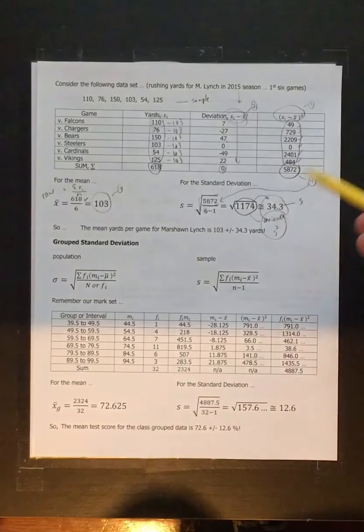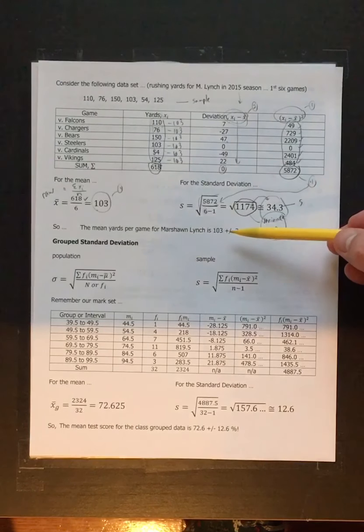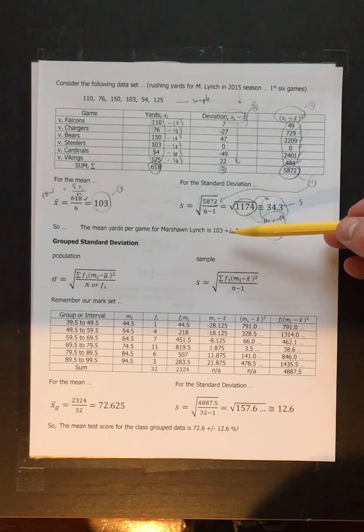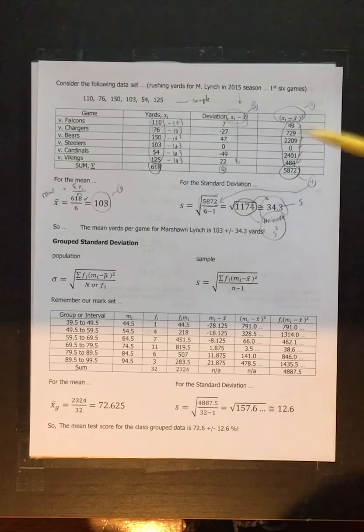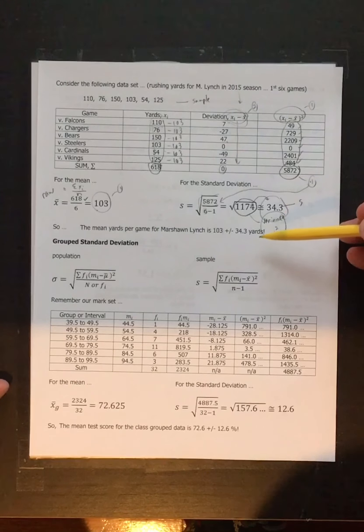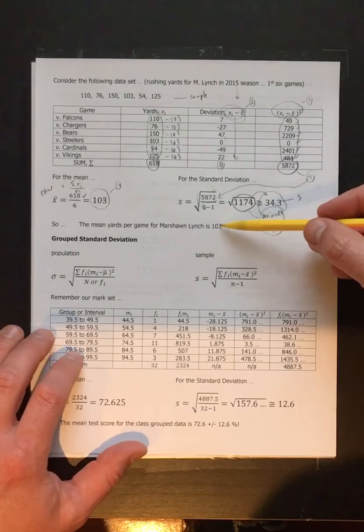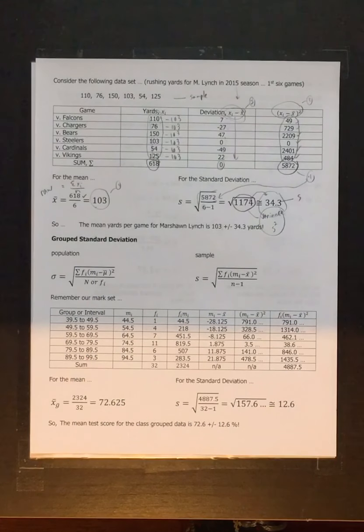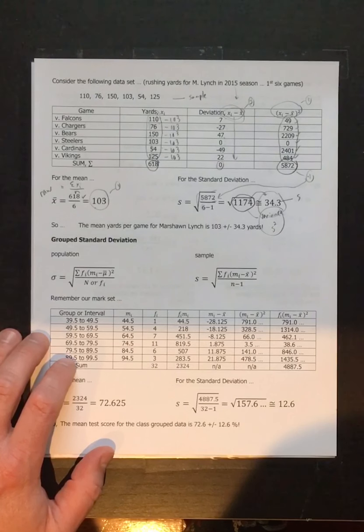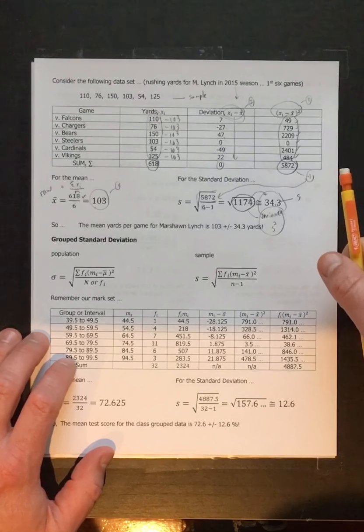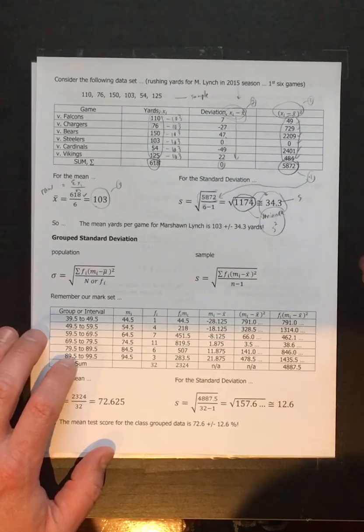Okay, which means that this 103 is a halfway decent measure, but it's really not that accurate of a measurement of how well Marshawn Lynch is going to do in his next game. Or maybe 5 games into the future, who knows? So we can't really look at this 103 as having a terrible amount of accuracy. Maybe we'll get more and more consistent as the season wears on, or maybe he won't. I don't know. Okay, so that is our measures of spread associated with our mean.